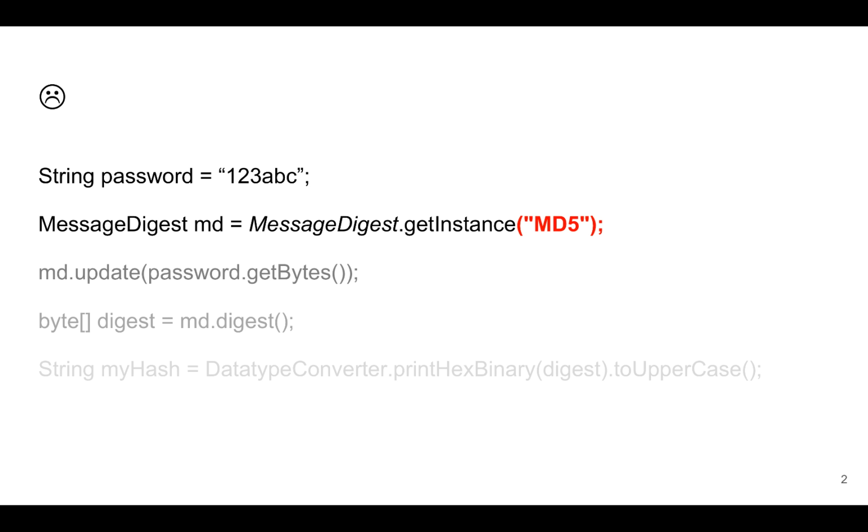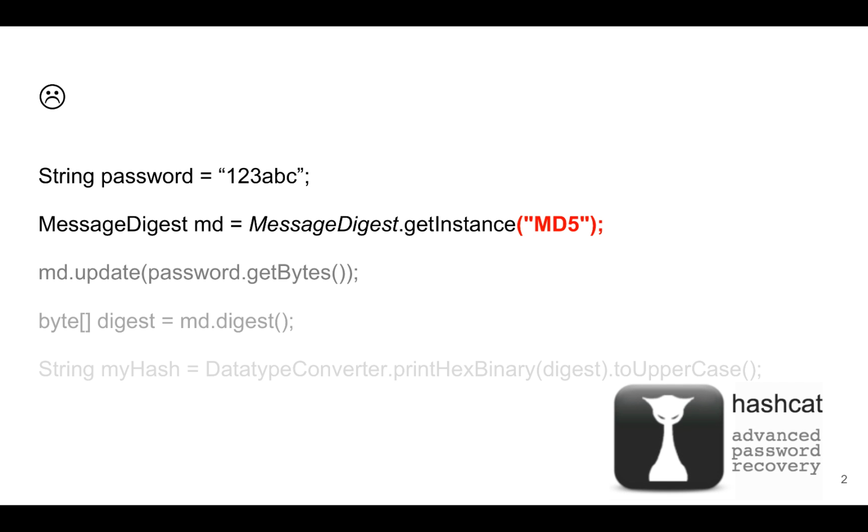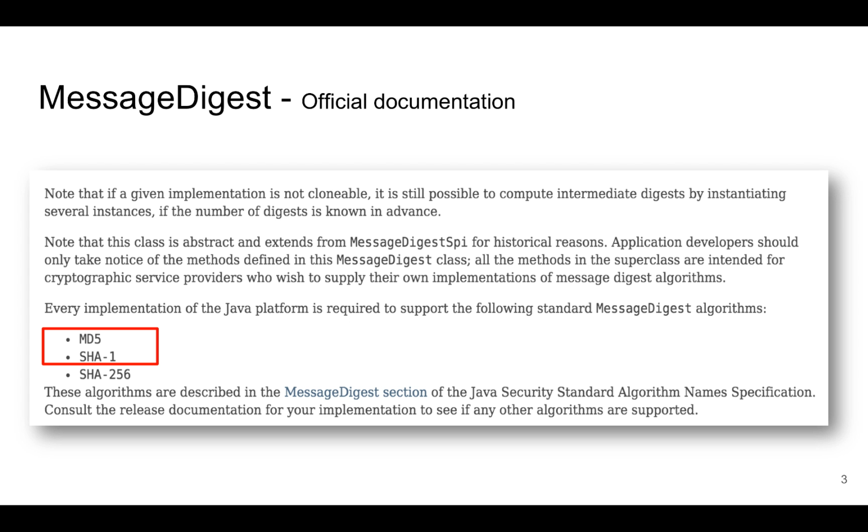For instance, MessageDigest is a crypto class to produce hashes in Java, and this class accepts MD5 as a parameter. MD5 has been considered insecure for many years due to different reasons. It has a short length, possible collision might happen, or with the help of the hashcat program, one can produce 25 billion hashes per second with a high-end graphical card at home. Unfortunately, MD5 is also advertised in Java official documentation as well.